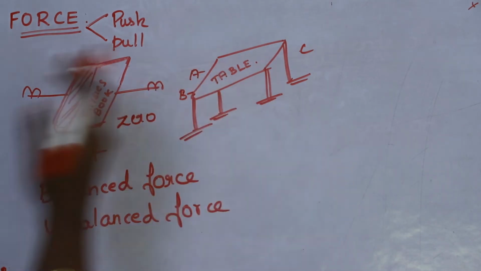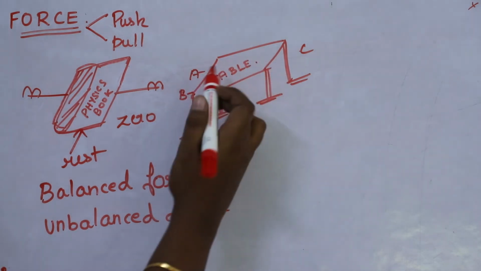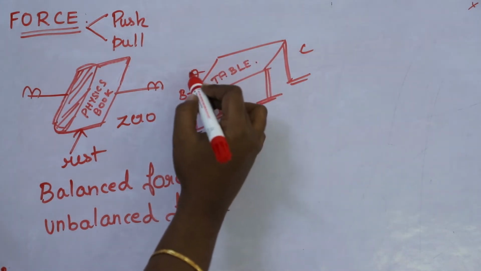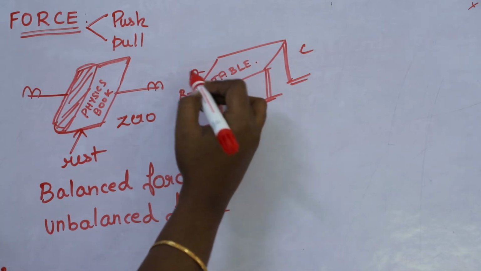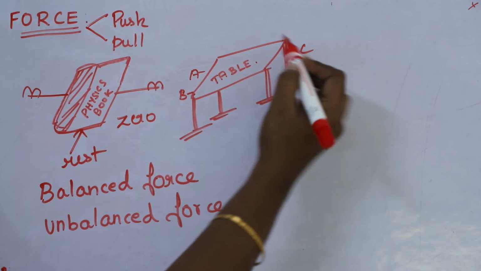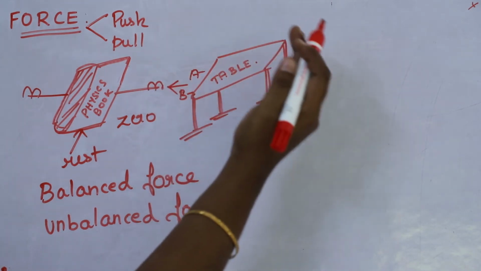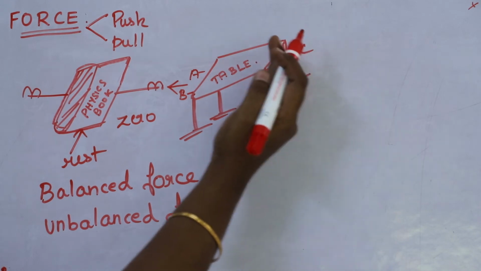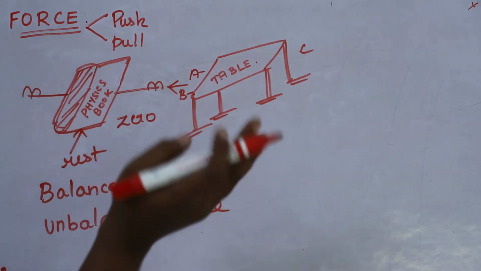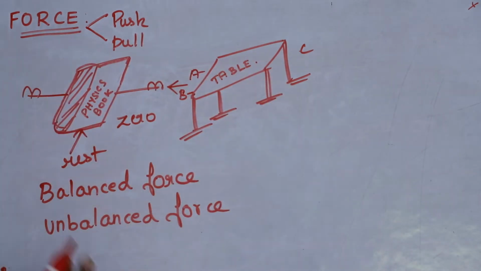Obviously towards the greater force. What is the greater force here? Only this side will be the greater force. Why? Because here two boys are pushing, and here only one boy. So the table starts moving towards the greater force. By applying the force, the object starts moving. Such a force is said to be an unbalanced force.